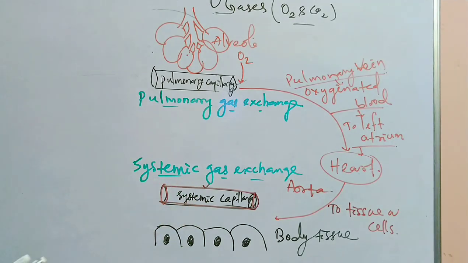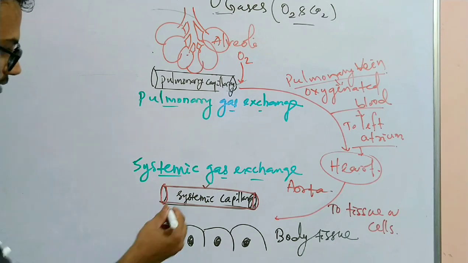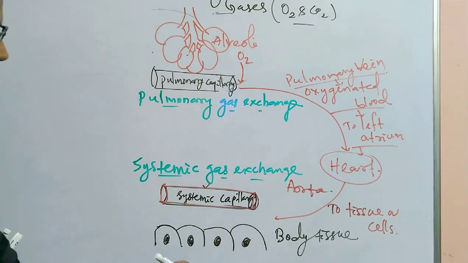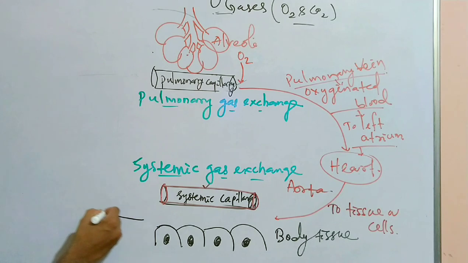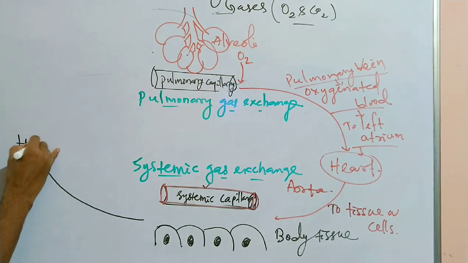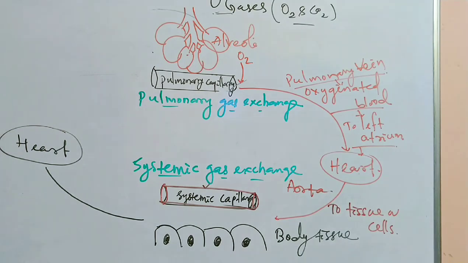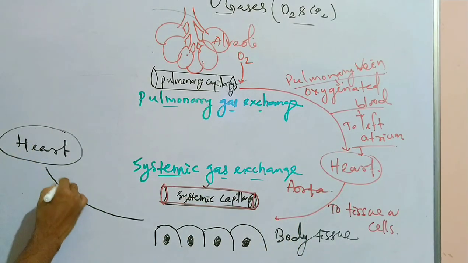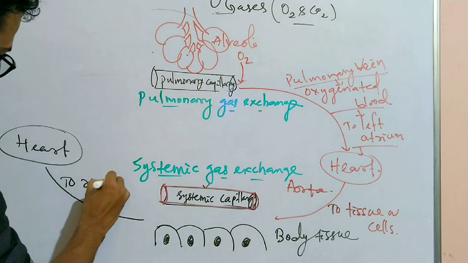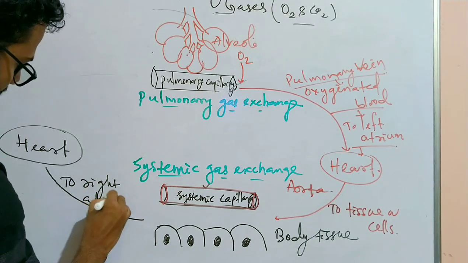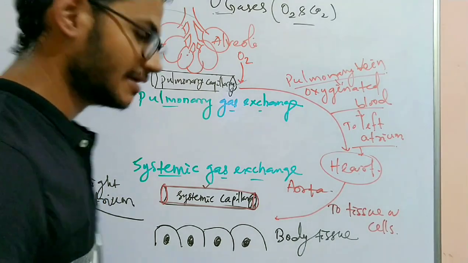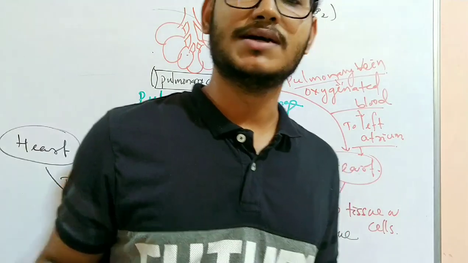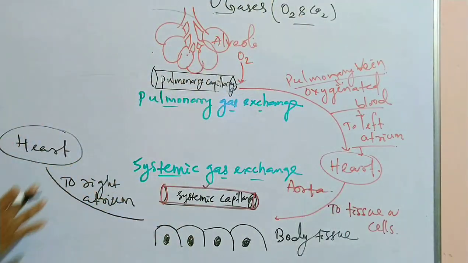Then the blood gives oxygen to the cell, becomes deoxygenated and returns to the heart again, to the right atrium. As I have told you, the right side of the heart always carries the deoxygenated blood.